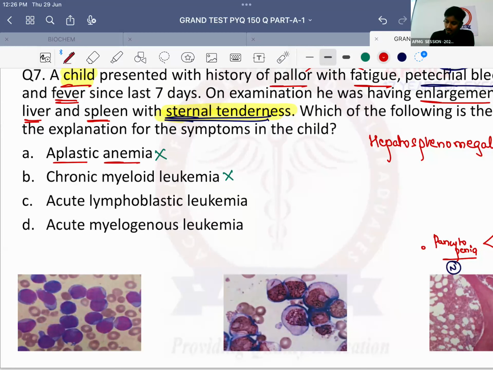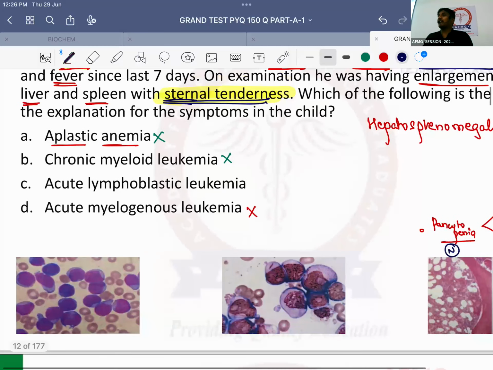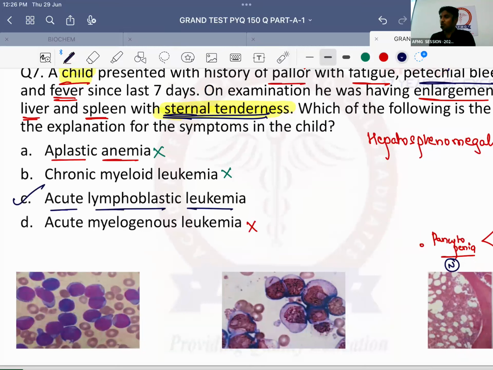Okay, next is acute myelogenous leukemia, AML. Now, acute myelogenous leukemia is also common in which age group? Again, elderly patients, around 60 to 70 years of age. In a case of AML, the patient will not have this characteristic sternal tenderness. The rest of the features will be there, but sternal tenderness and age group do not favor AML in the patient. Therefore, my diagnosis is directly acute lymphoblastic leukemia. That is nothing but ALL.